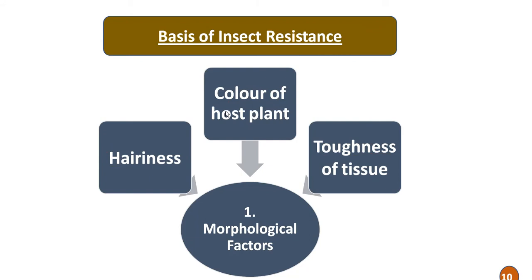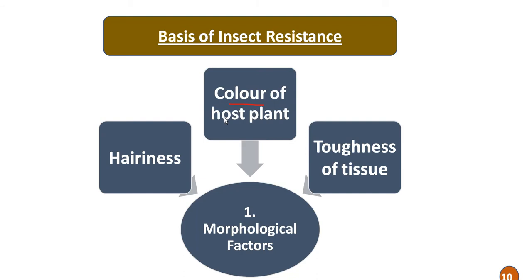Then color of the plant. Plant color contributes to non-preference in some cases. For example, red cabbage and red-leaved Brussels sprouts are less favored than green types. So here color is the important one.